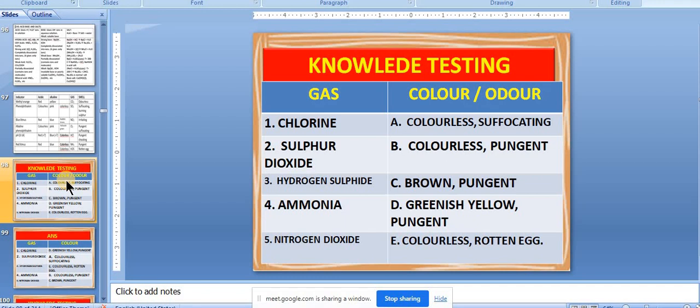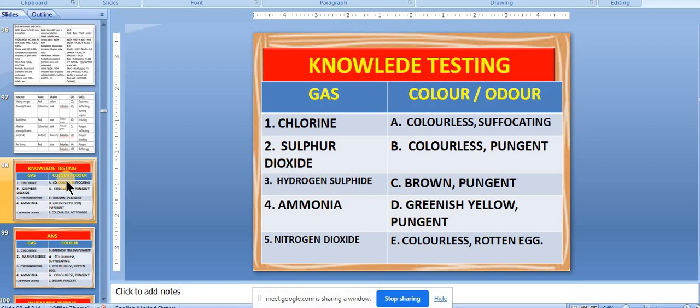Okay, so now let us start the session with a small activity. You have to do one thing, you have to write the numbers. Numbers means, and Gitali, you should tell me what numbers are there on the chat box. So for chlorine, you have to mark which number it is. We have to write number and alphabet like 1A, 2B, 3C, 4D, 5E. So just take 1 minute and try to write that.